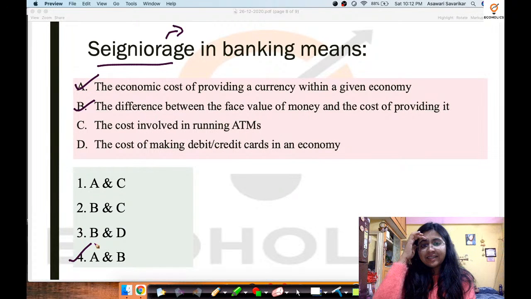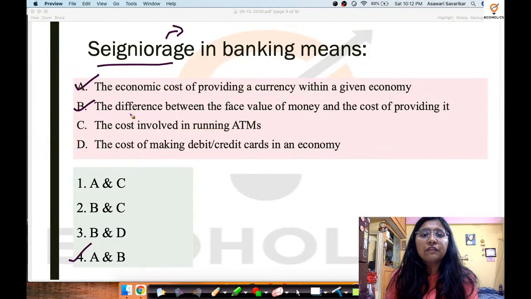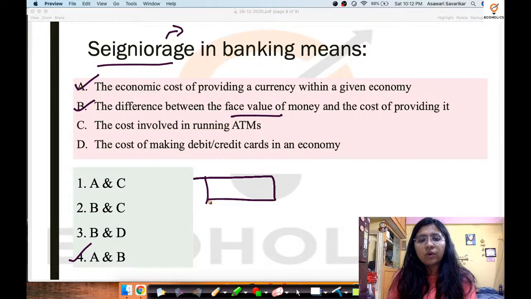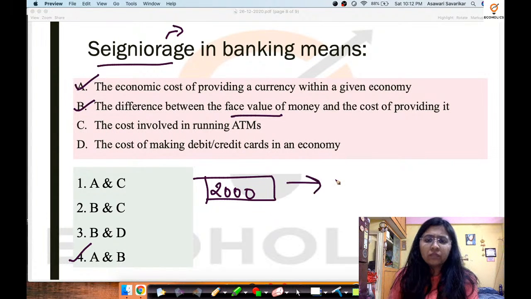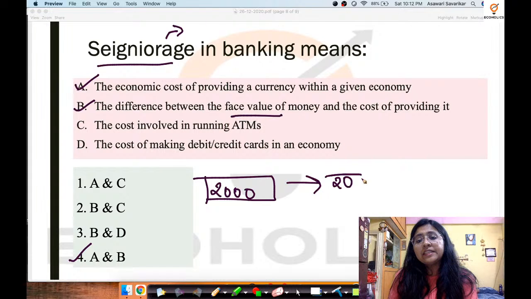Now, seigniorage basically is what? The difference between the face value of money, which means whatever is on the currency note. For example, if the currency note says 2000, and for printing one 2000 note it costs the government, let's say, 20 rupees, okay?